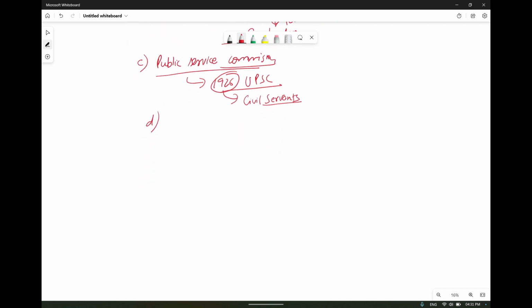Now, responsible government in the provinces was to be introduced without impairing the responsibility of the governor and the governor general for the administration of the province, by resorting to the device known as diarchy or dual government. Okay, so now the central government is not going to interfere with the work of the provinces. They are independent to do their work.